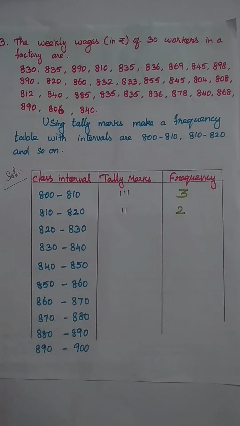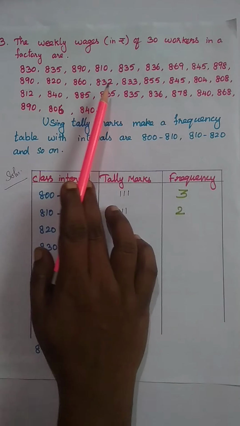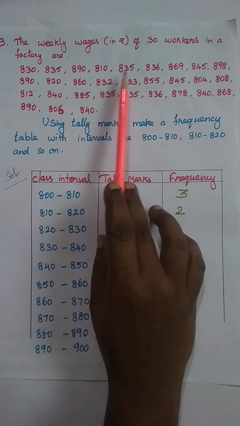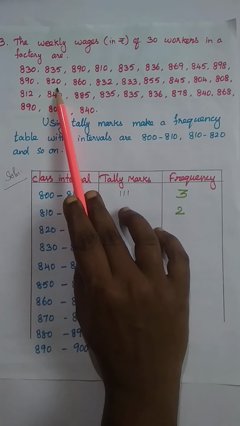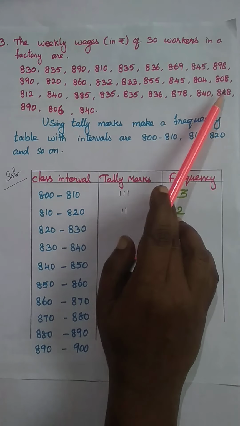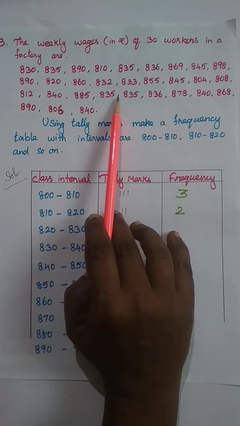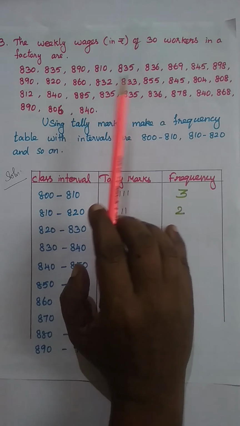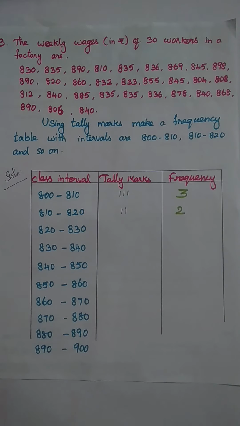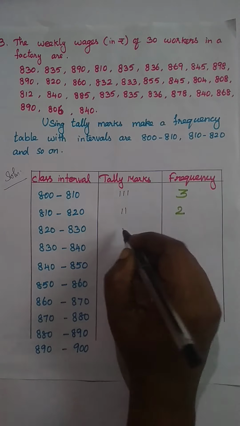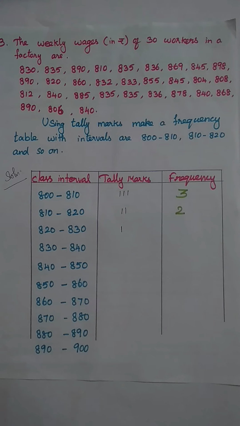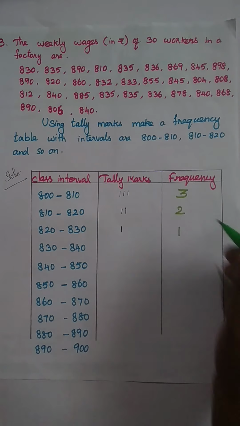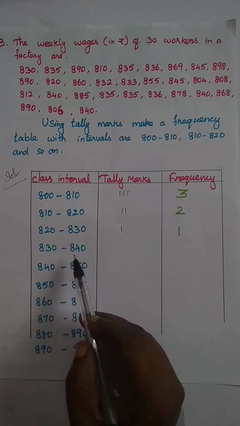Next one, 820 to 830. There is 820, 821. Only 1. So right here 1. Now next, 830 to 840.